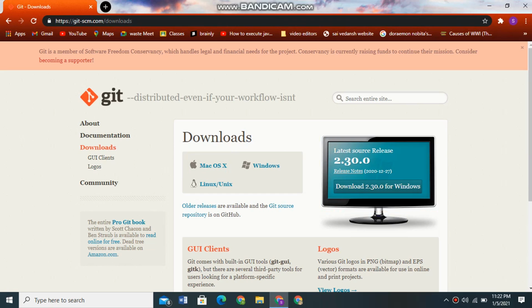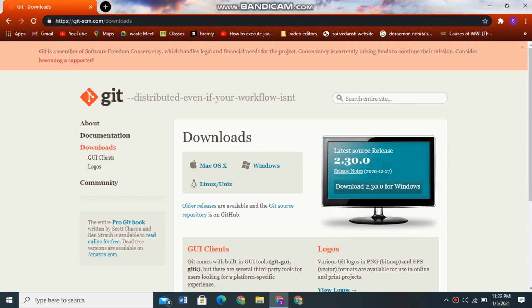If you download, one file will be downloaded. It is a file from Git, which is like a Git setup. Then you just click on the downloaded file.